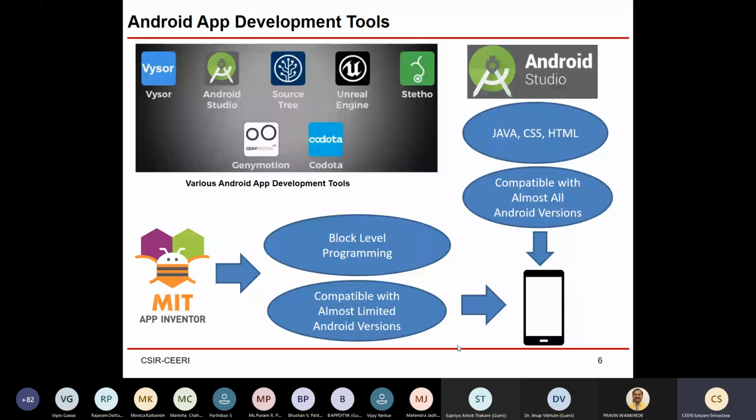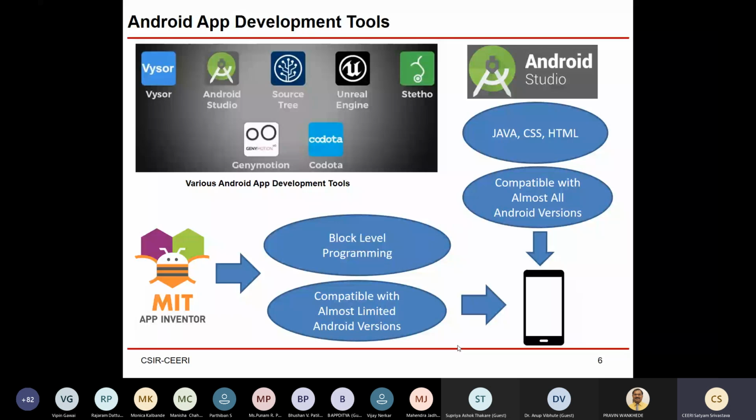But one of the bottlenecks with MIT App Inventor is that it does not support the old versions of Android. If you talk about the very oldest versions of Android, an app designed by this software cannot support them, while Android Studio supports almost all Android versions. MIT App Inventor also supports the recent Android versions like Oreo, Pie, and these kinds of things. So this was the presentation part.